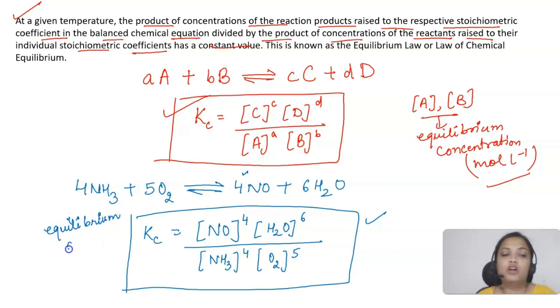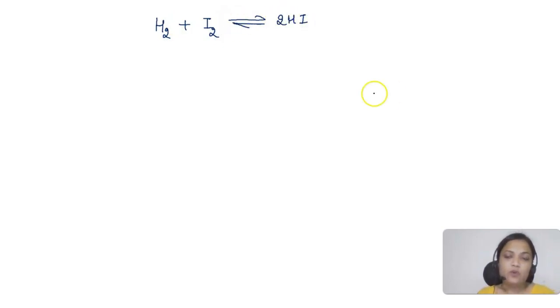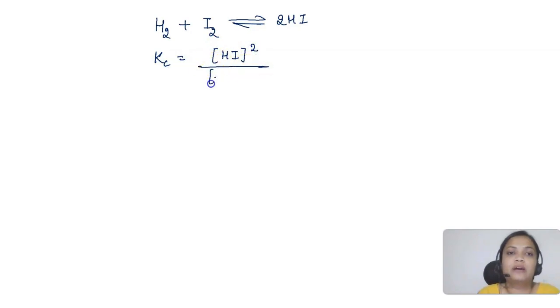So I hope now you all have understood how to find out the equilibrium constant in terms of concentration, okay. So now there are a few points I want you to understand. For that, let's take an example of this reaction, okay. So the reaction is H2 plus I2 gives 2HI. Now if I want to write the equilibrium constant for this reaction, it will be HI concentration raised to the power 2 divided by H2 into I2. Okay. Let's say I am taking it to be X. This is X. Some value it is having, which is X.